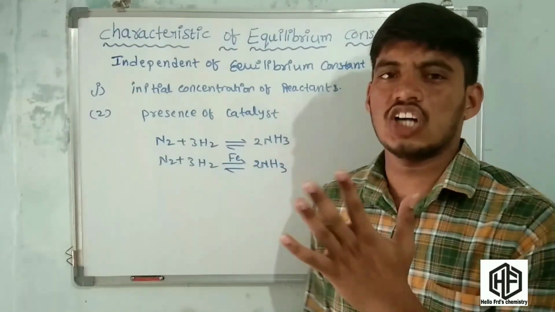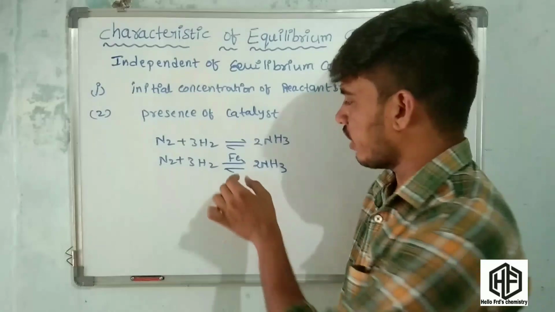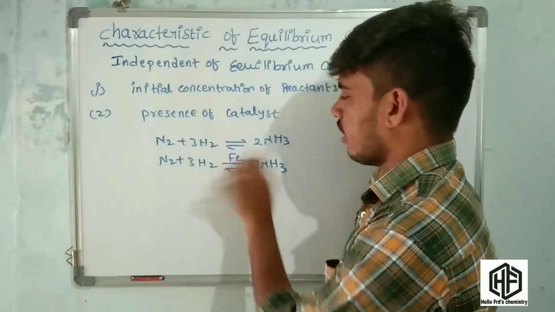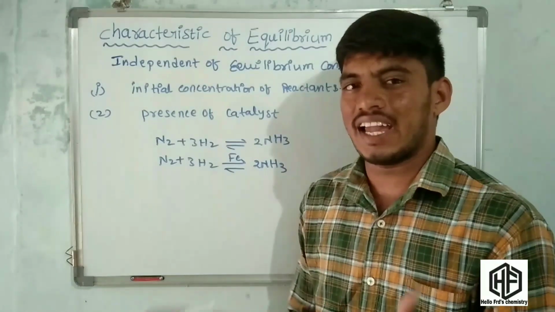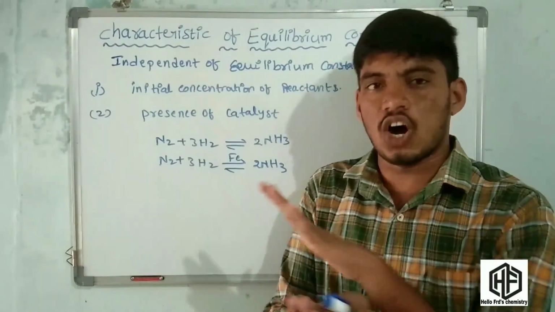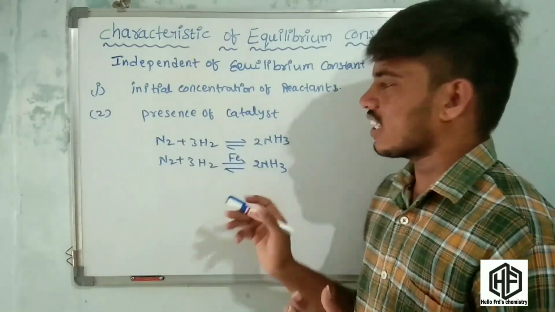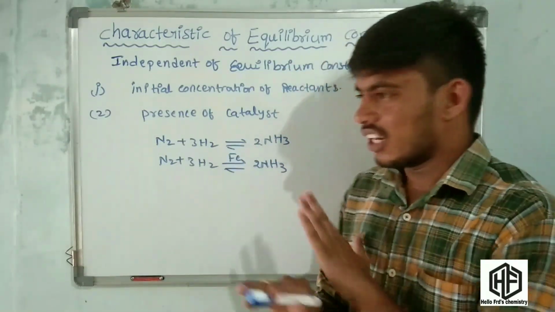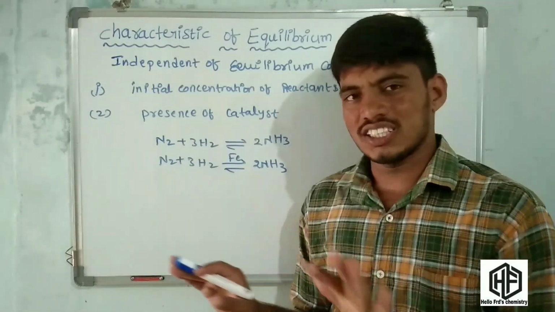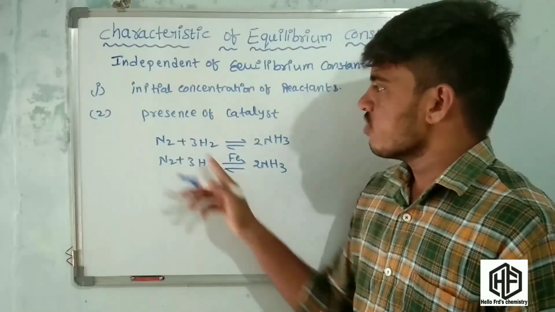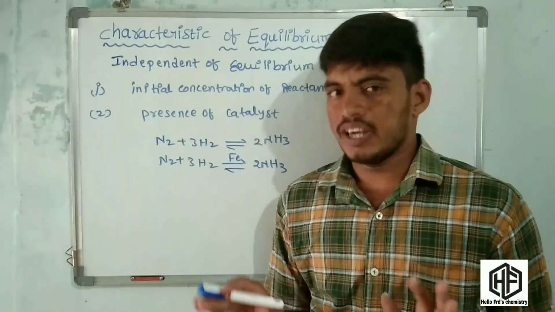Equilibrium constant does not depend upon it.